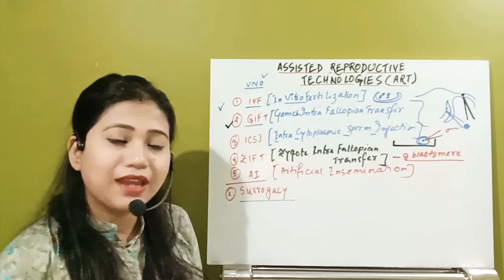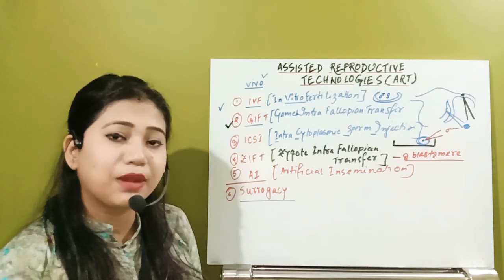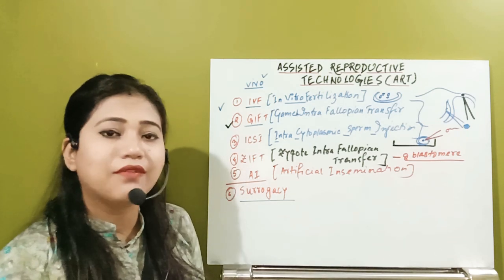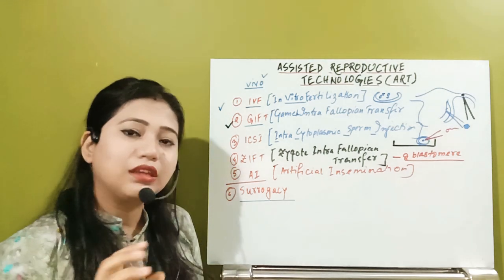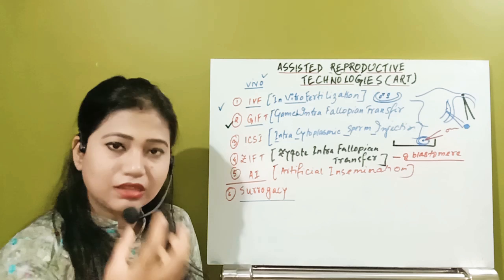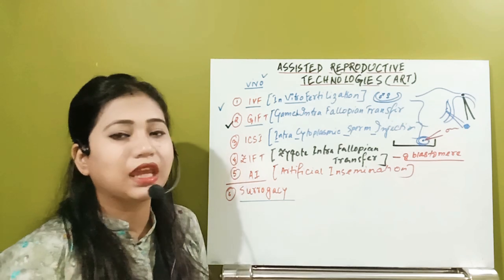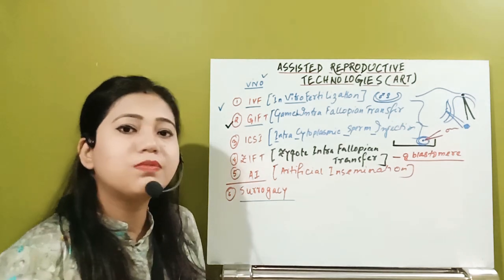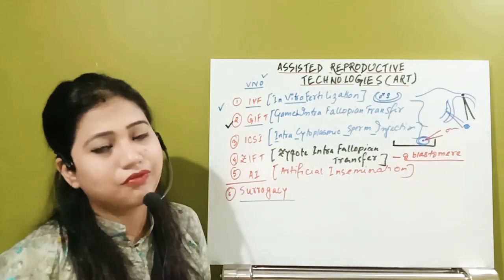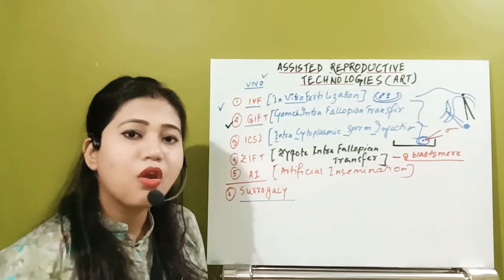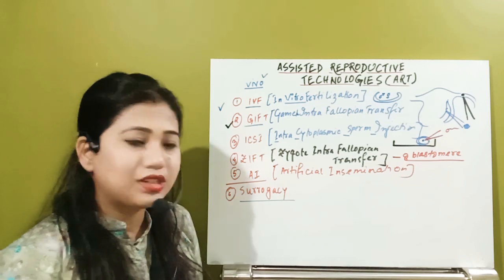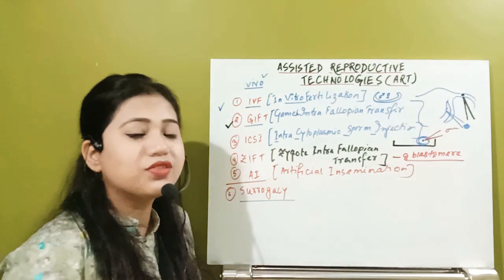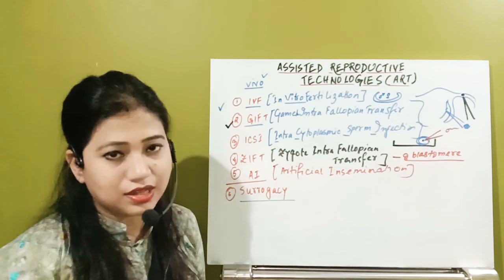But the implanted blastomeres have the chromosomal pattern of the biological partners. That means the ovum and the sperm are taken from the partners, but it is implanted in a different woman, the surrogate woman, where the process of embryogenesis takes place. That whole process is known as surrogacy.